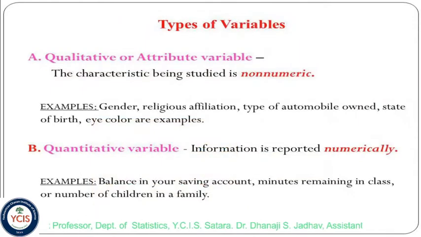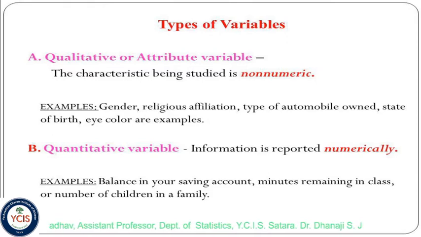Next one, types of variables. Qualitative and quantitative are the types. Qualitative means the characteristic being studied is non-numeric. It is also called attributes. For example, gender, religion, type of automobile owned, state of birth, and eye color are examples of qualitative variables.